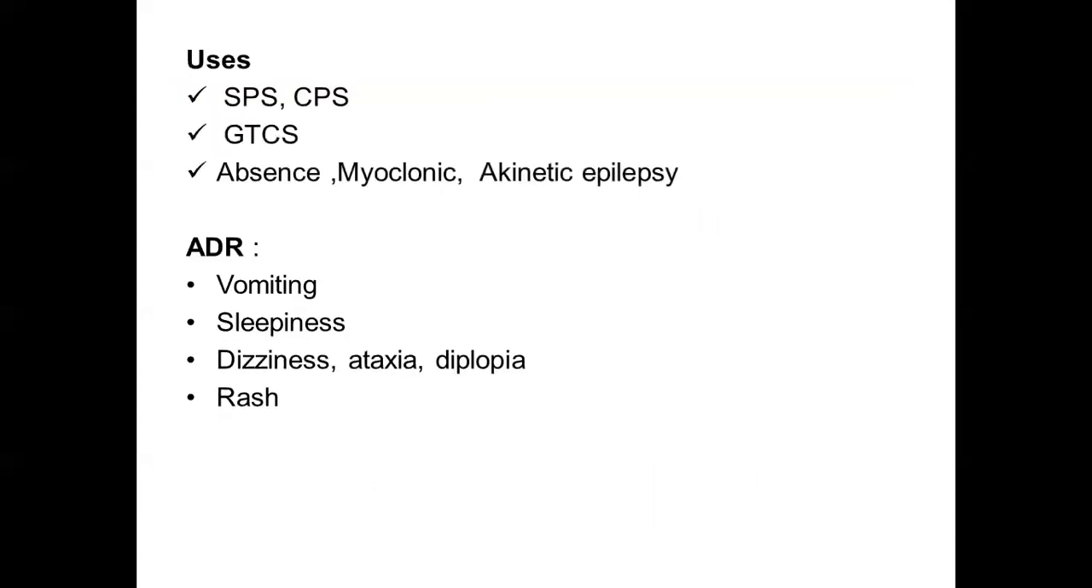Because it is a broad spectrum anti-epileptic, this drug finds its use in generalized tonic-clonic seizures, partial seizures, absent seizures, myoclonic seizures, and akinetic epilepsy. This is the first time you are seeing akinetic epilepsy as a use. The adverse drug reactions include mainly vomiting, sleepiness, dizziness, ataxia, diplopia, and occasionally some troublesome rashes. If a rash develops, you may have to discontinue this drug.